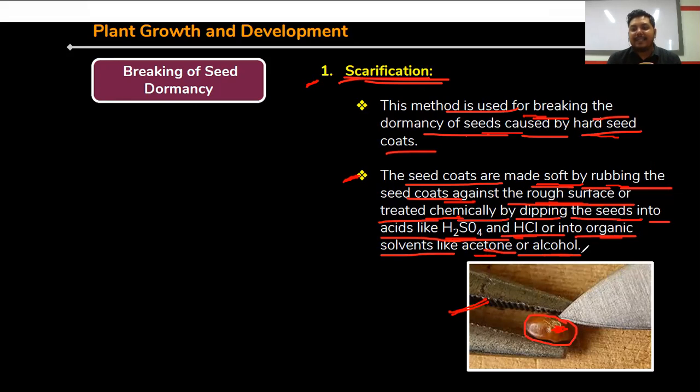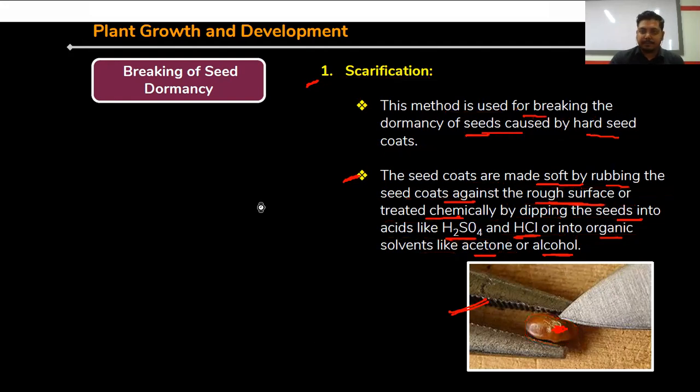Another way is by treating the seed pod with several acids like sulfuric acid H2SO4, as well as hydrochloric acid HCl, as well as through several solvents like acetone or alcohol. We are mixing them, right? Or simply we are taking this acid or solvent in a pot, and simply we are adding the seed. Then the seed pod is automatically breaking down. Clear? So this is called scarification. This is the first type of seed dormancy breaking process.